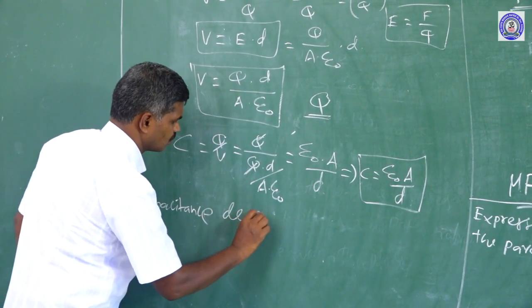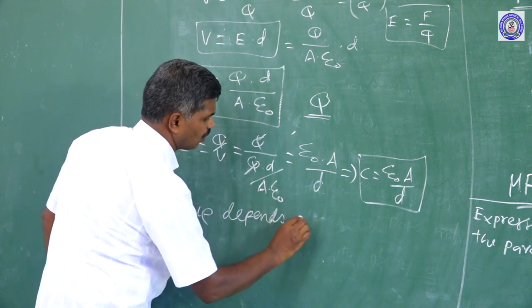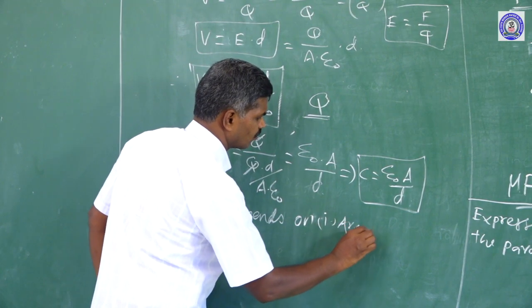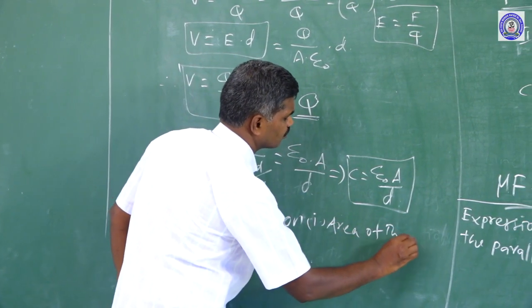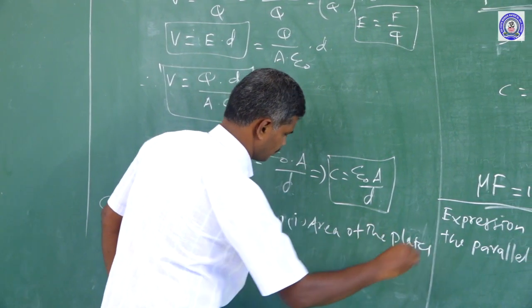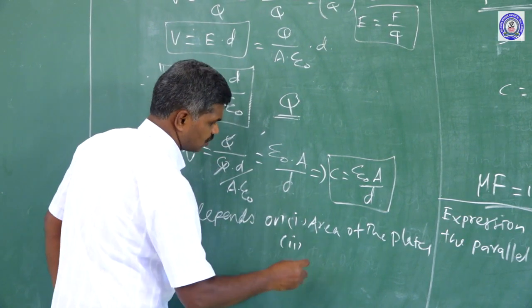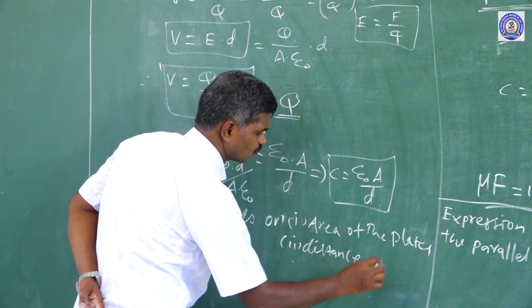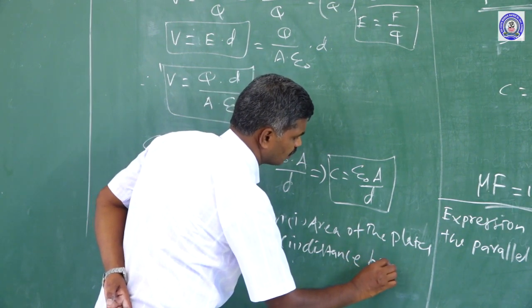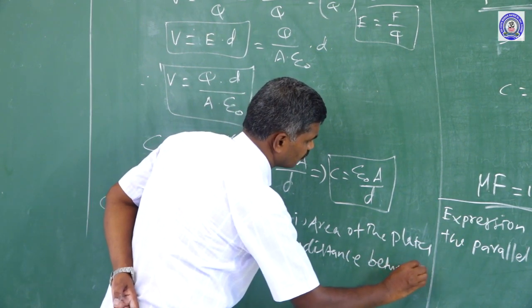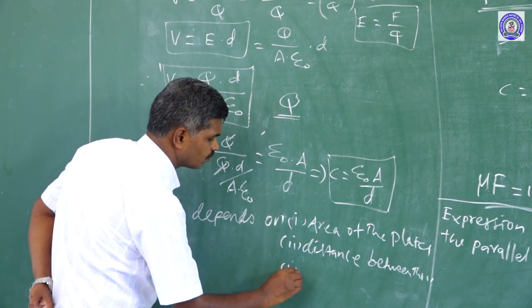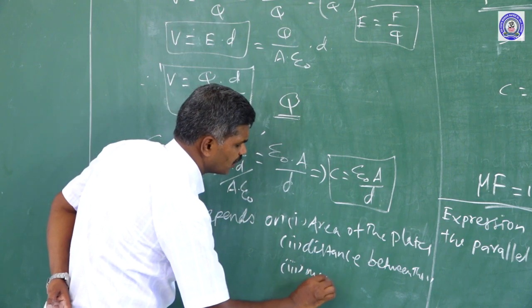So, capacitance depends on, one, the area of the plate, second, the distance between the plates, third, the medium.